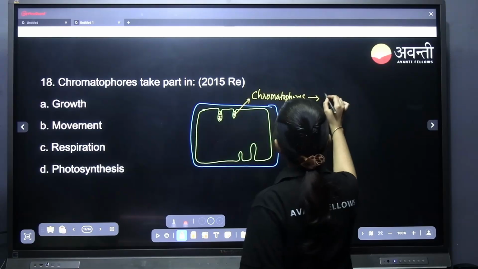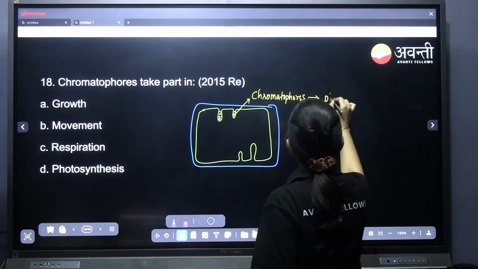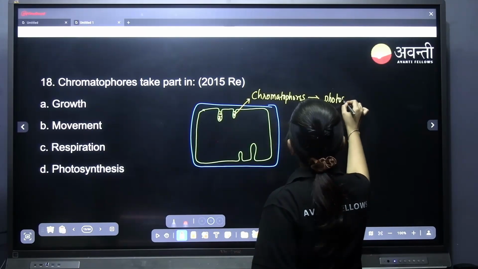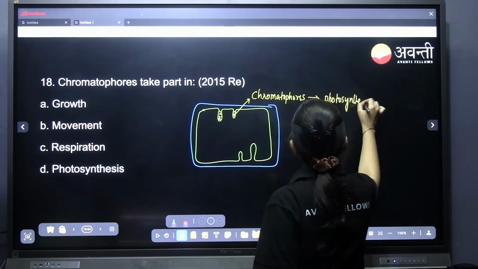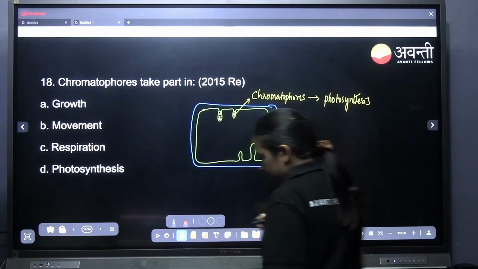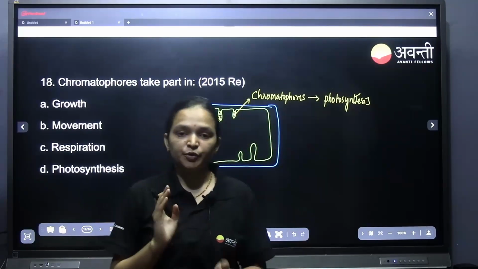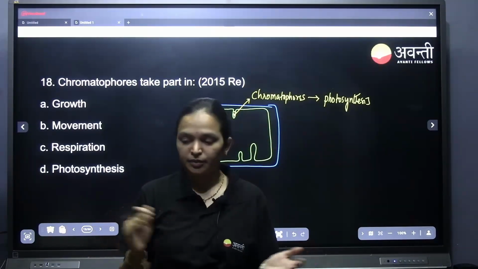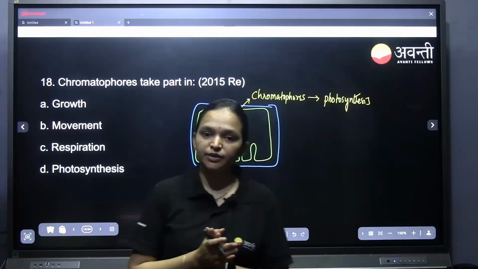And what they do, since pigment is present, is photosynthesis, because as they are prokaryotes, they don't have a membrane-bound chloroplast.